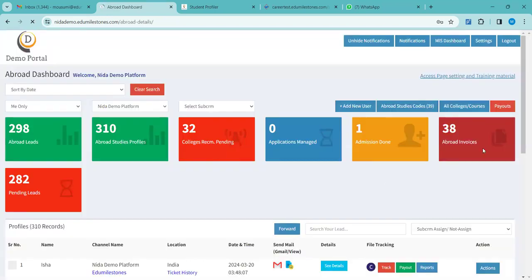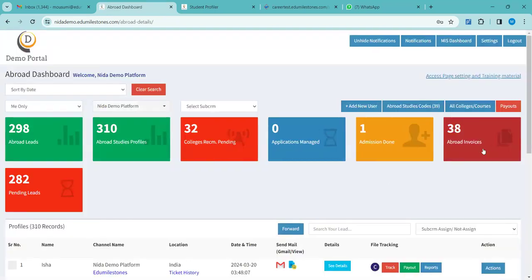So now here, for example, a student has come for a counseling session with you. Walk-in is there. So in that case, sometimes you might feel the need of showing certain college information to students, because once you show them certain images, pictures, certain information in front of them on your system, they tend to trust you more, right? It happens sometimes. So for that, if you want to show just like that through your CRM or from your system, you can go to this All College Courses option.